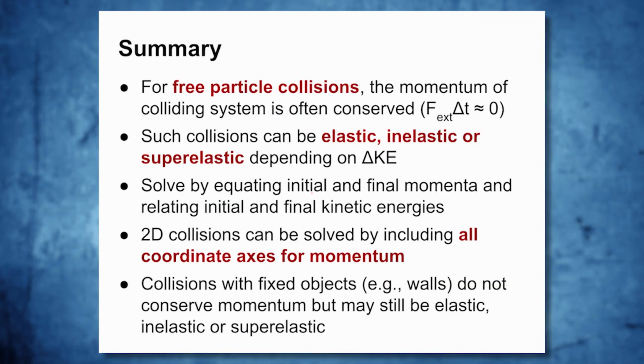So in summary, we have different ways of looking at collisions. If we have a free particle collision where you have two objects that are interacting with each other without any external forces acting, or over short enough time those external forces don't matter, then we can immediately assume that the exchange doesn't change the total momentum of the system, and we can use momentum conservation as one of the ways of solving for our unknowns. We can also look at how this collision depends on the energy exchange, and we can break that down into elastic, inelastic, or superelastic collision, and that will determine whether the kinetic energy is constant, decreases, or increases as a result of that collision.